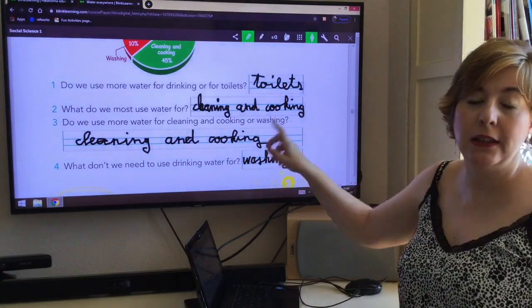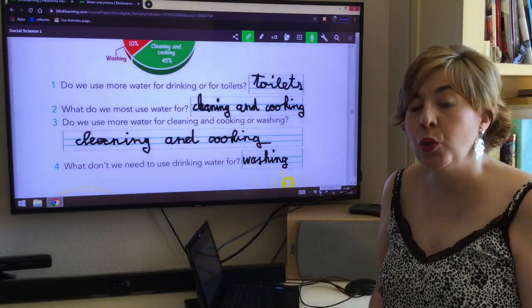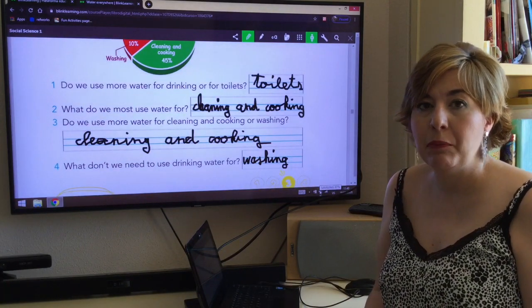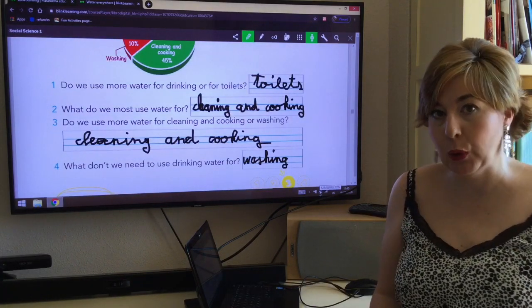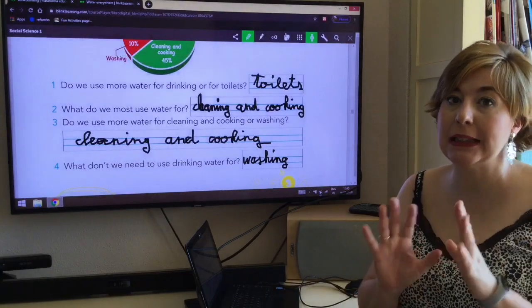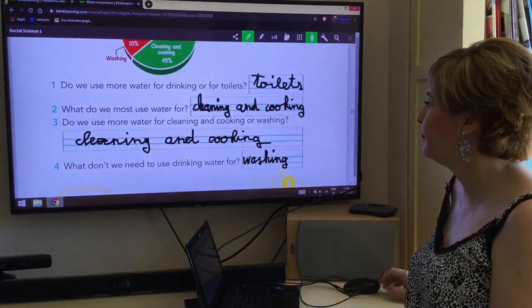For washing, sometimes we can use water that is clean, but is not drinking water.